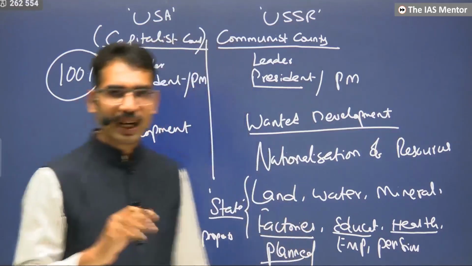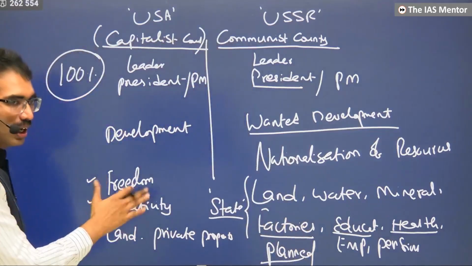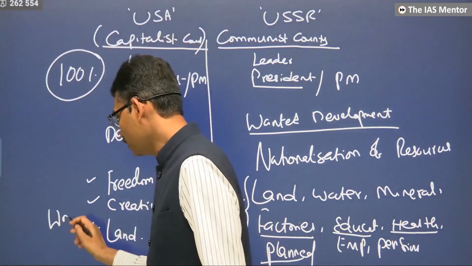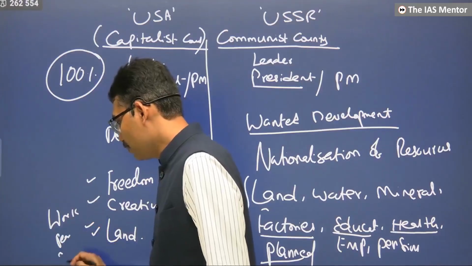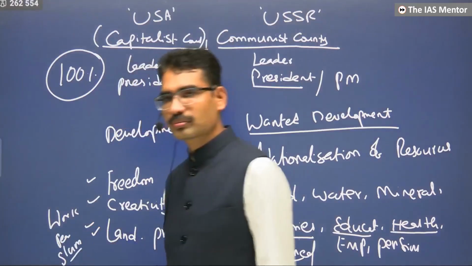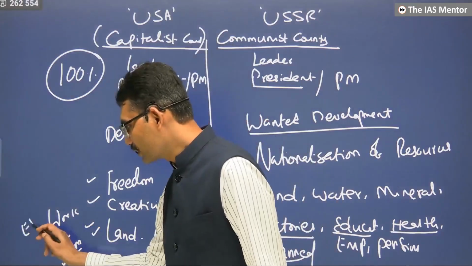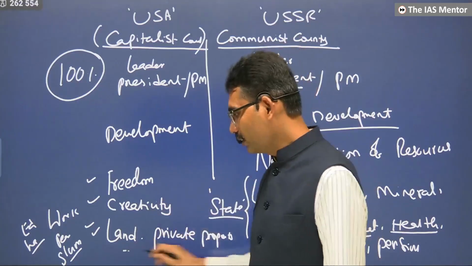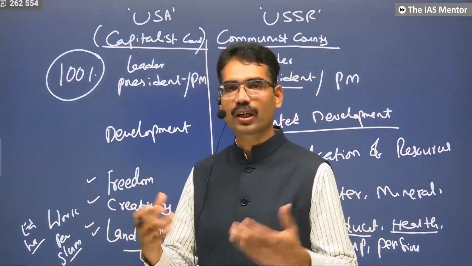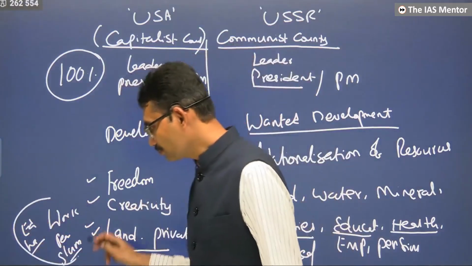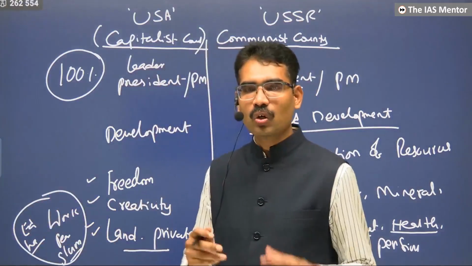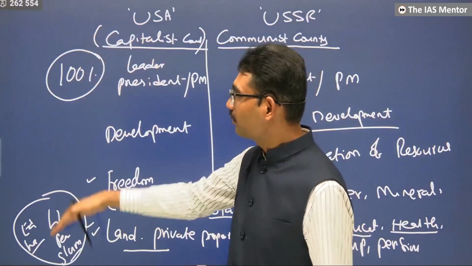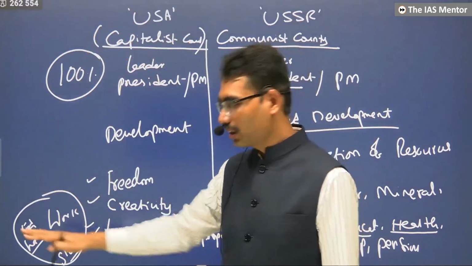Because 100% of the people are not rich. In this also people are there, workers are there, peasants are there, people are living in slums, people are not getting education facilities, healthcare facilities. Those who have the money are able to get this. Those who do not have money, what about those people? Who will take care of them? This is where all the 100% of the people in this country are not rich.